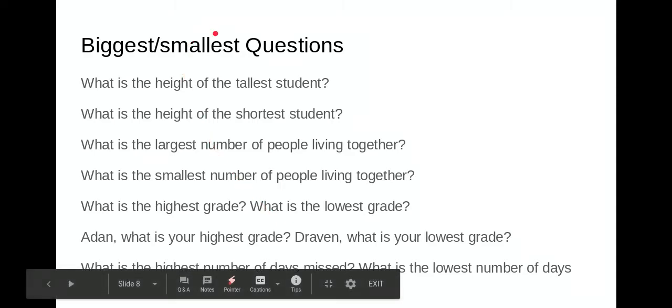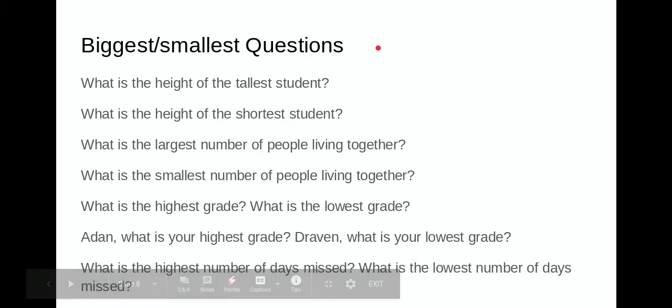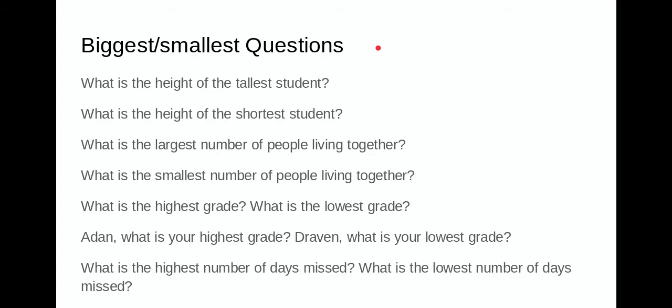So remember, there's two different types of statistical questions. One, it's going to give you an answer that's a number that will probably vary. And the other one is what we're going to call a biggest, smallest question, where it uses a superlative. Superlative is anything that ends in like EST. And that is asking about a specific